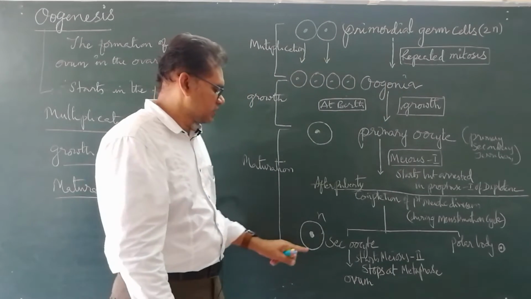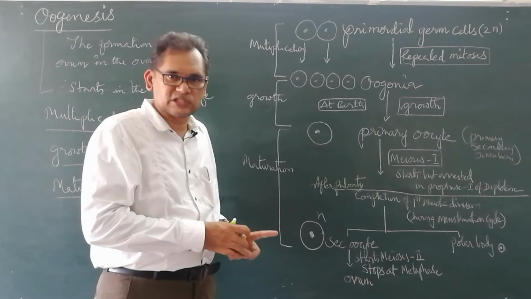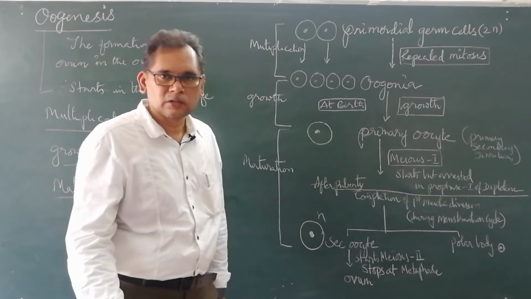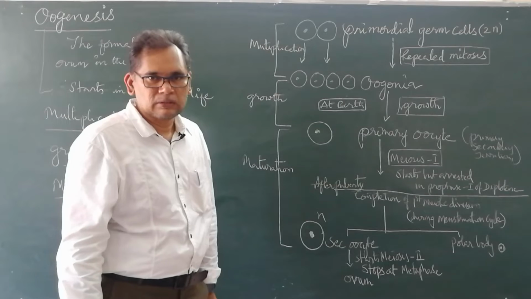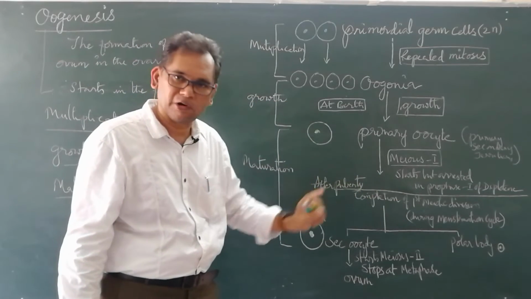It means the secondary oocyte retains the majority of the cytoplasm along with the nucleus. This is one haploid cell, and the polar body is also haploid. It means 2 haploid cells. The polar body may divide or it may degenerate.